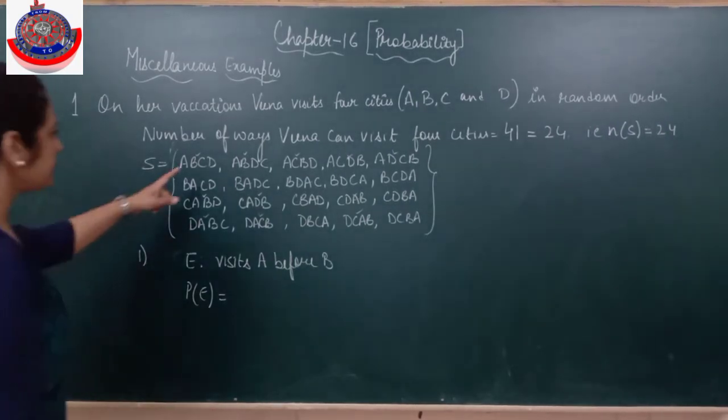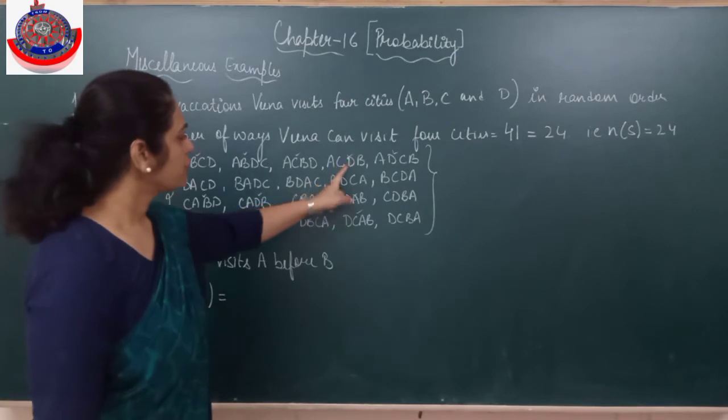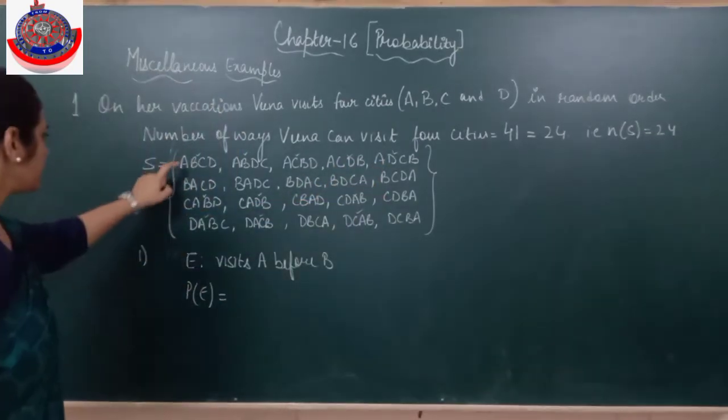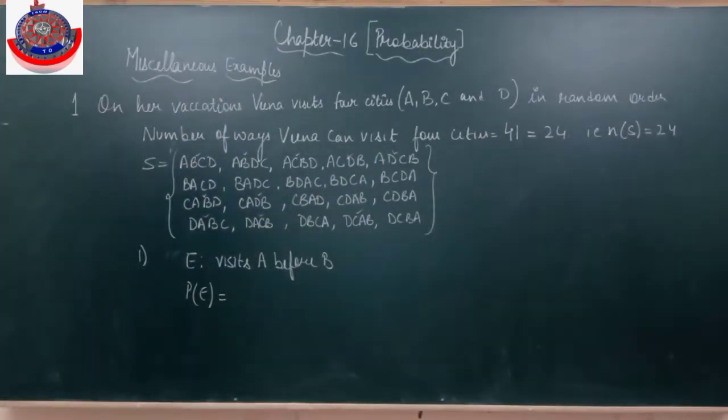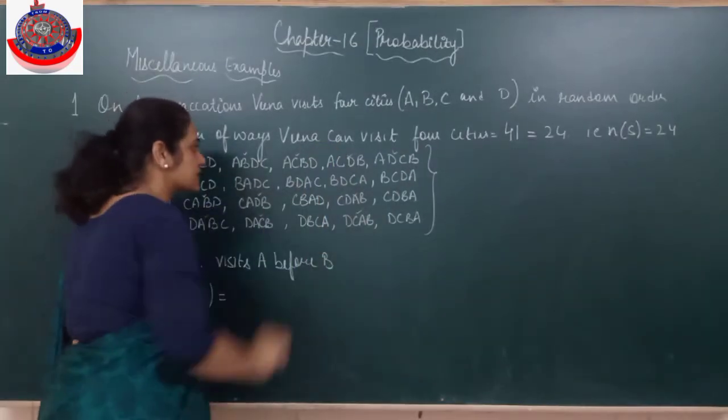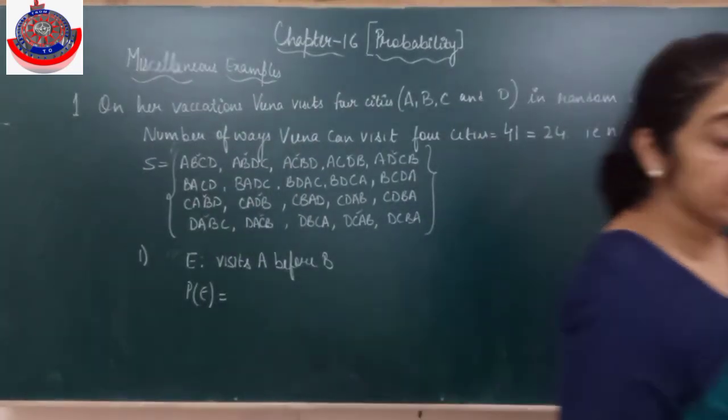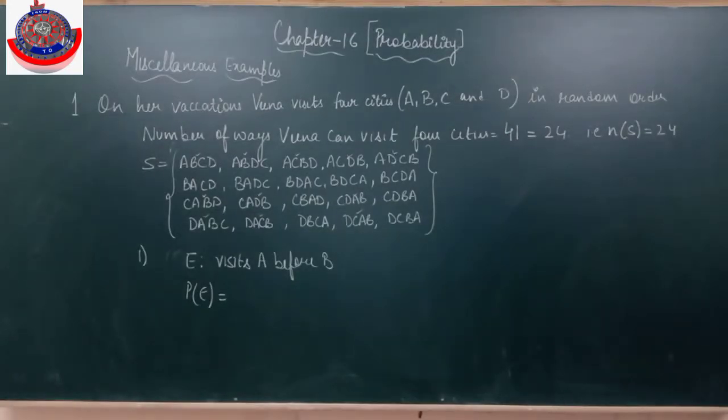A, B, C, D. 1, 2, 3, 4. We have left something, I think. It will be A, B, C, D; A, B, D, C; A, C, B, D; A, C, D, B; A, D, C, B; and A, D, B, C. We have left one in this. One combination is left that we need to write.